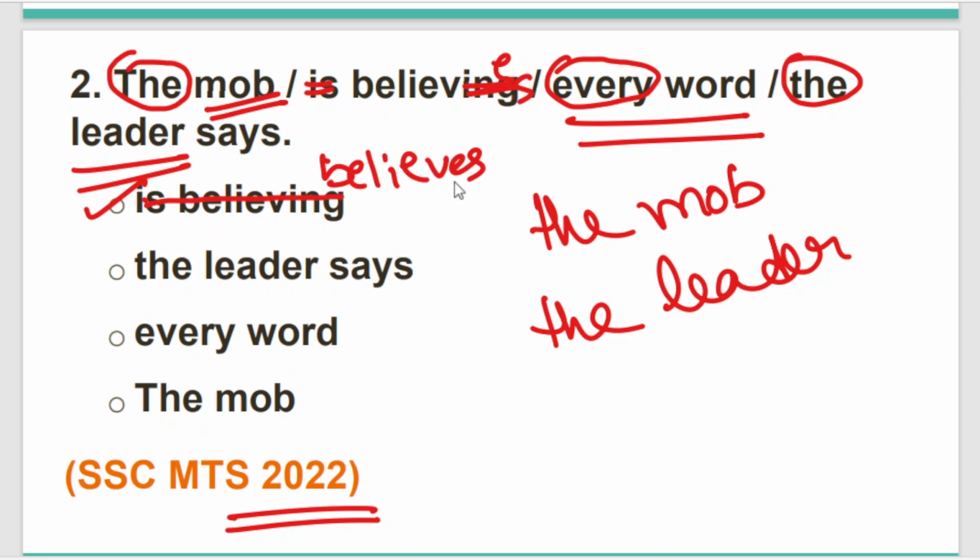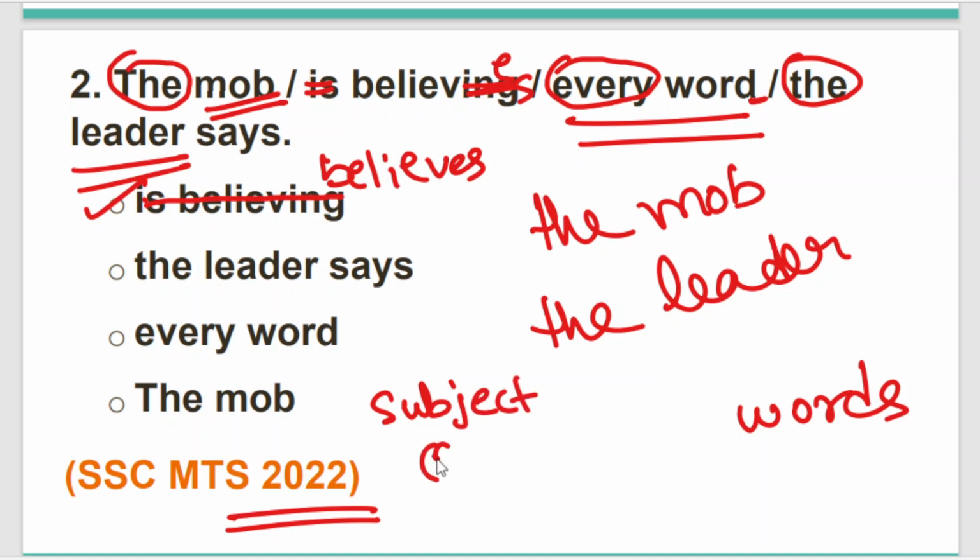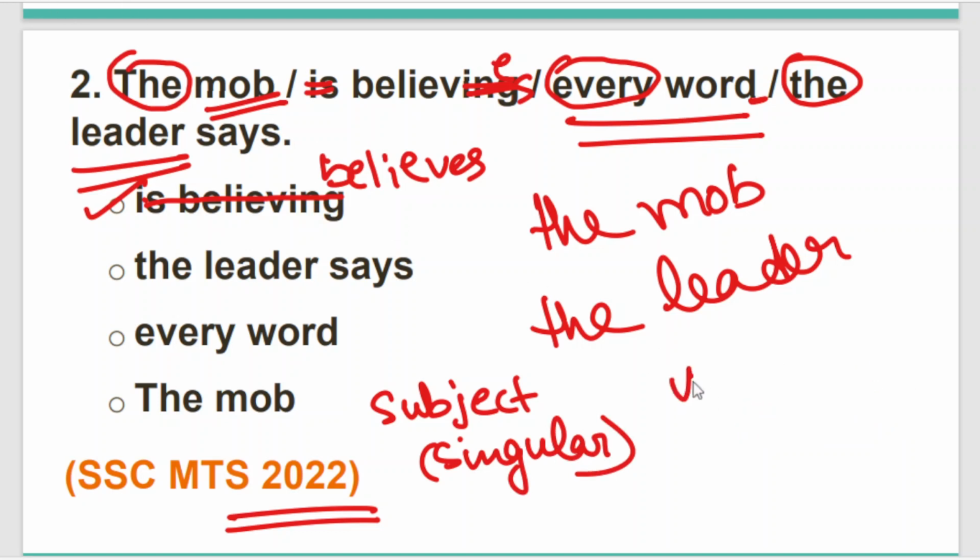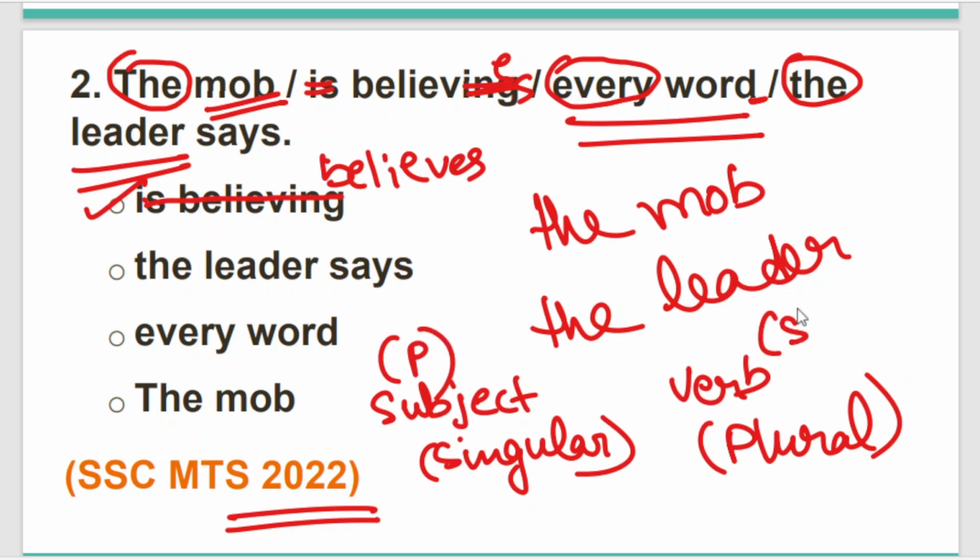Another thing, here we have not mentioned words. The same rule we have seen repeated twice to thrice in the last class's English article practice set: if the subject is singular, then the verb is plural, and if the subject is plural, then the verb will be singular.